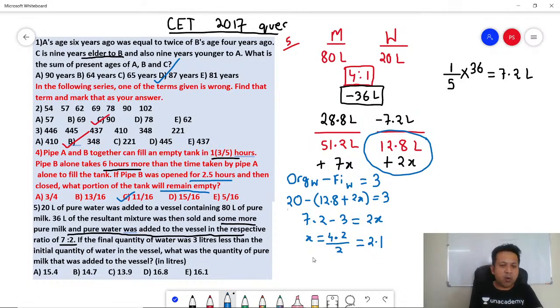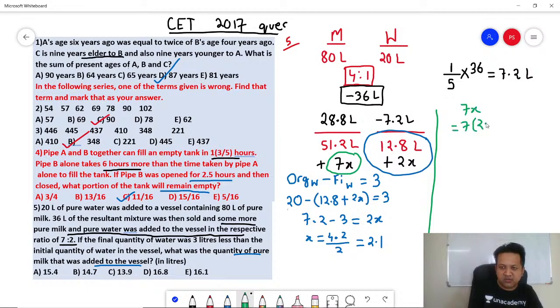Question is, what was the quantity of pure milk that was added to the vessel? How much milk did you add to the vessel? You added 7x. So what is your answer? Milk added is 7x. What is the value of x? X is 2.1. So 7 into 2.1 is 14.7, and that's your answer for the fifth one. Did you all get it?